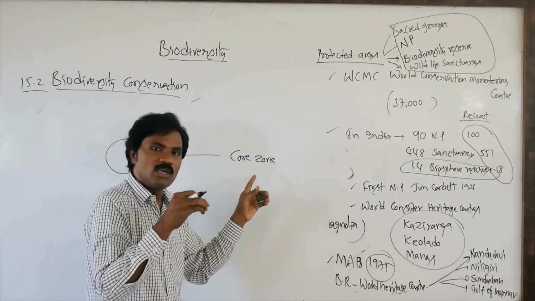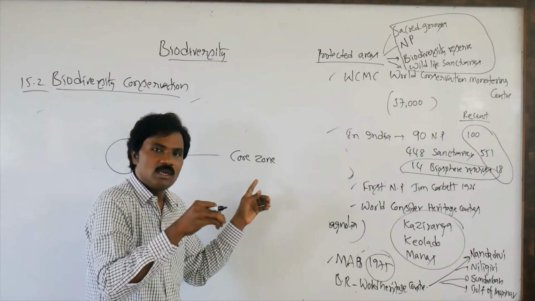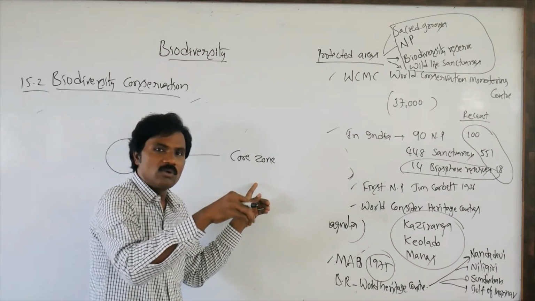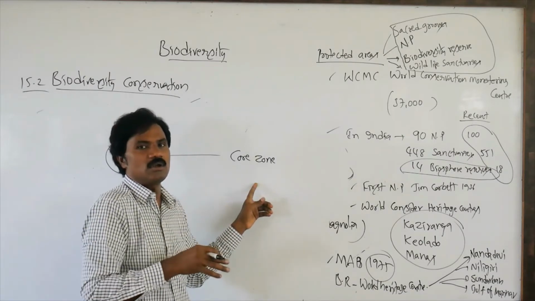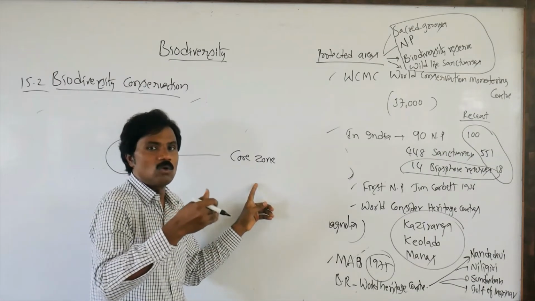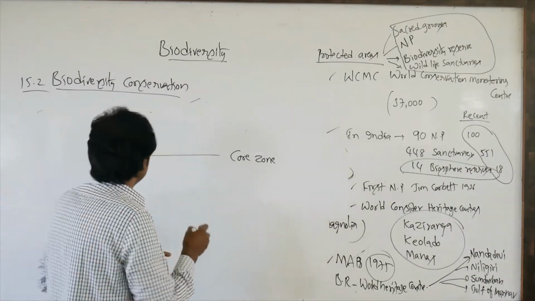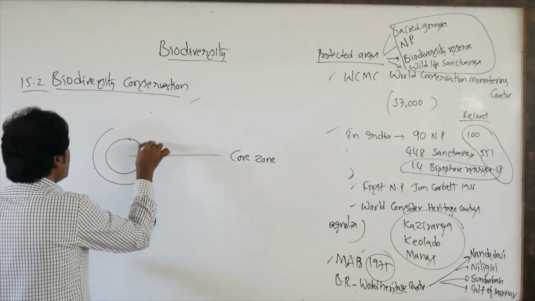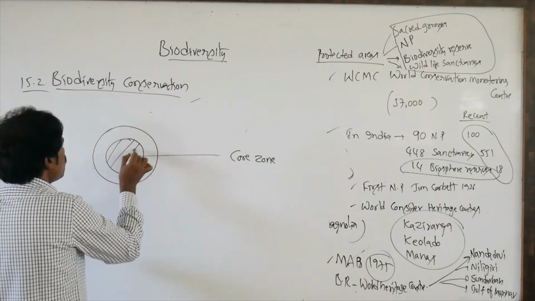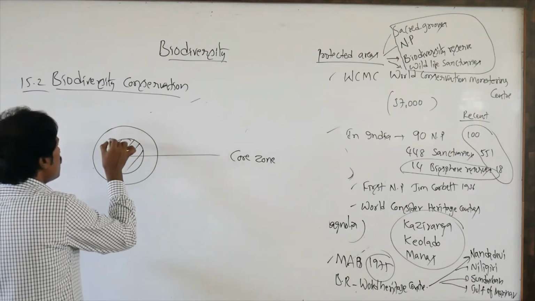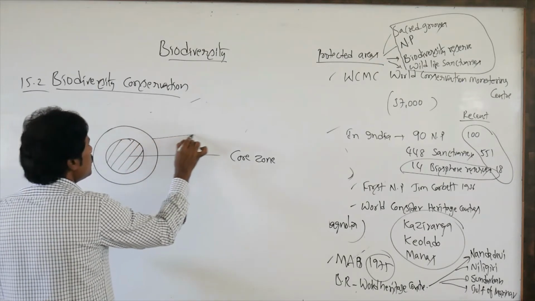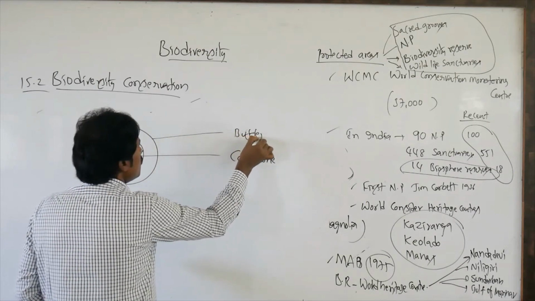In this specific area, human activities are completely absent. That means permission to enter is not given. This is the core.